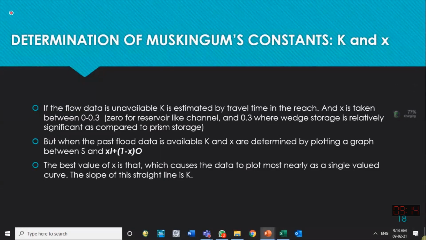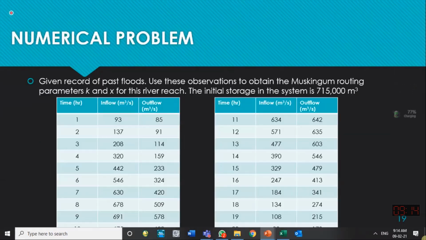Approximate because you are supposing a cross section, you are supposing a slope, you are supposing an n value. So those should be matching with the characteristics of the channel and the catchment. Then you can have the idea of velocity. If velocity is approximated, you can find the time of travel also. So that is how we do it.